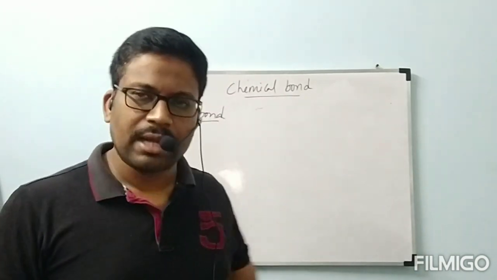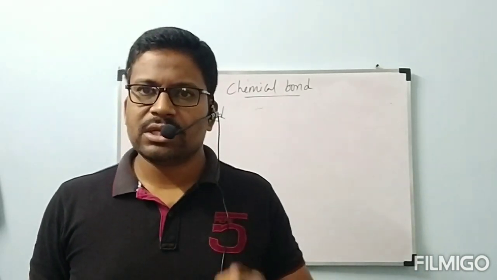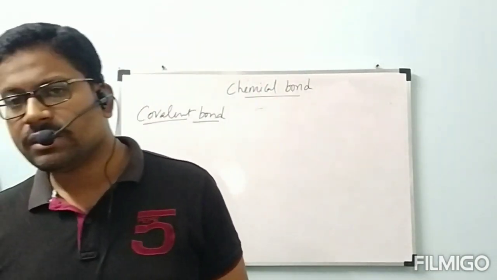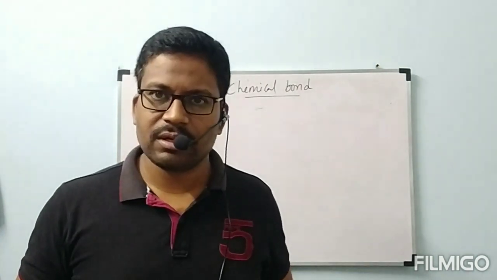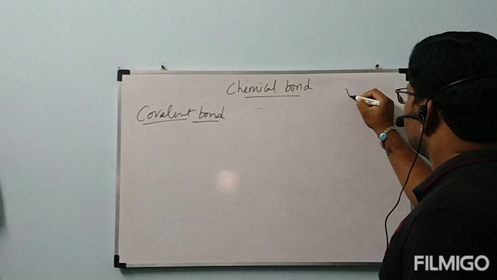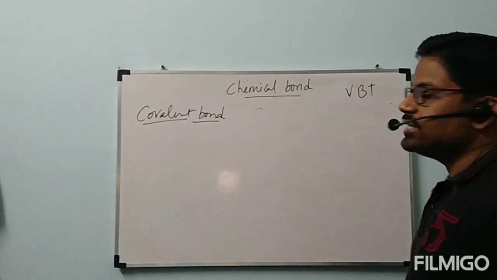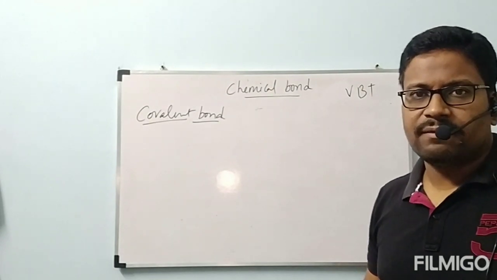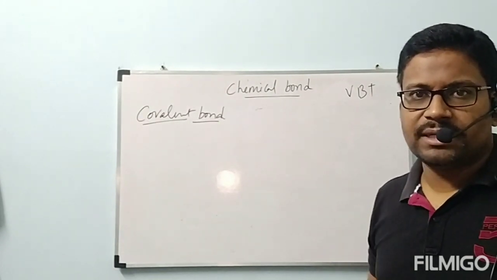Now O2, N2, molecule which contains two atoms is called diatomic molecule. These diatomic molecules, how they are formed as covalent bond, even formation of multiple bonds, was successfully explained by VBT, that is called valence bond theory.